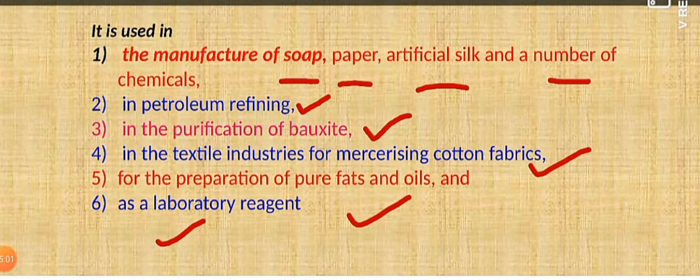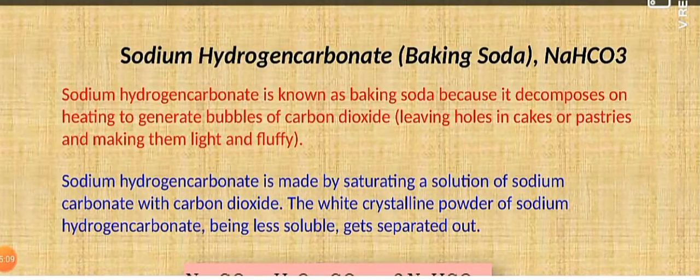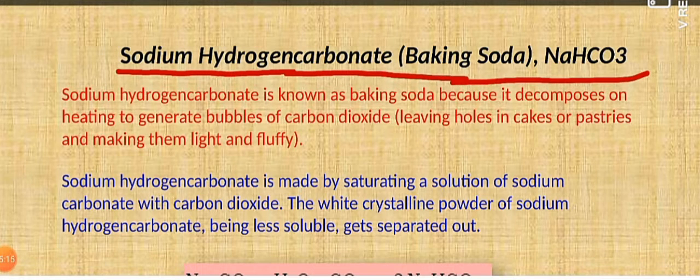Now the last compound of this particular alkali metal group is sodium hydrogen carbonate. We commonly use it for domestic purposes, in the form of baking soda. So sodium hydrogen carbonate, all of you know, is called baking soda. We use it at home for making cakes and pastries, and for making our cake light and fluffy. Baking soda decomposes upon heating, and as a result bubbles of carbon dioxide come out. That makes holes in the cake and pastry, which become lighter as well as fluffy.